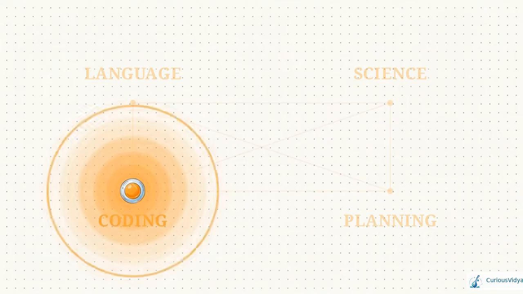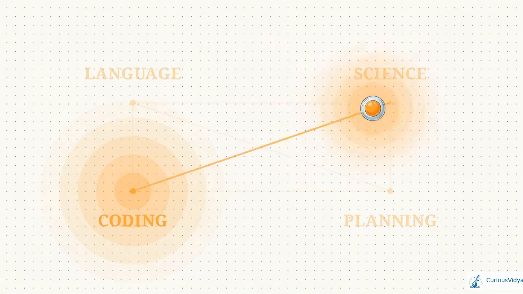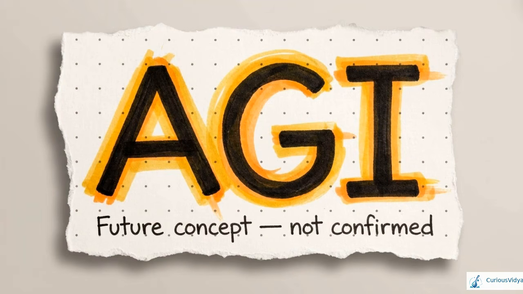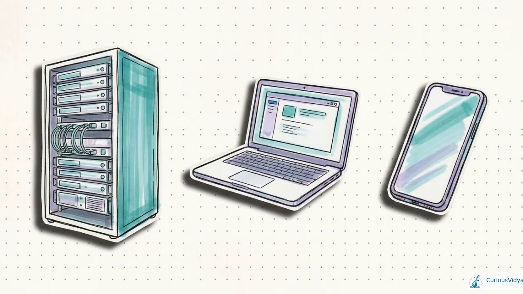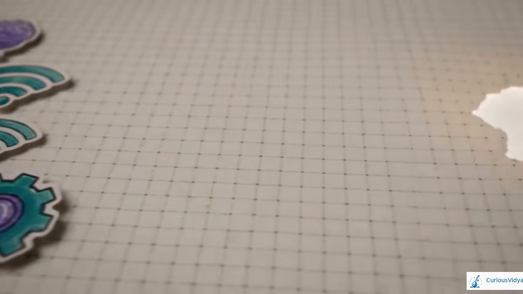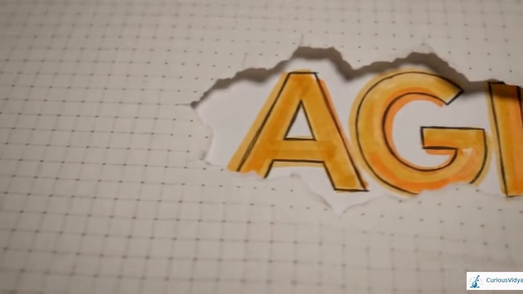Finally, we reach AGI, artificial general intelligence. This refers to a system with broad, human-like capability across many cognitive tasks. Instead of separate models for coding, science, and planning, an AGI would dynamically learn, transfer knowledge, and adapt to unfamiliar situations across all of them. Confirmed AGI has simply not been achieved. No matter what a headline might claim, we do not have a proven general system today. AGI is best understood as an aspirational benchmark for broad capability. It is not a reality we can point to in current software.